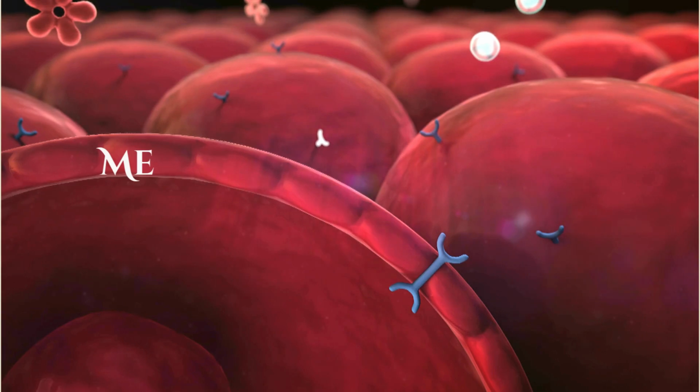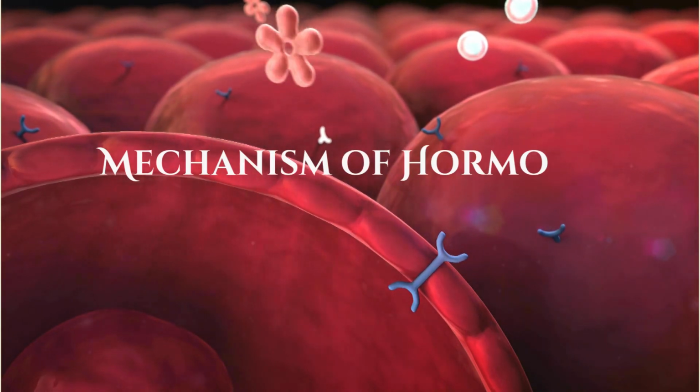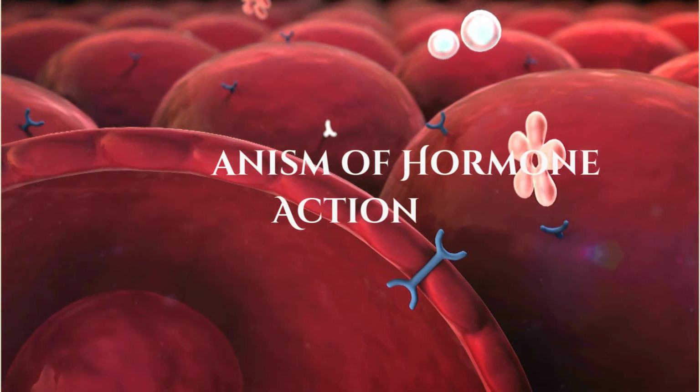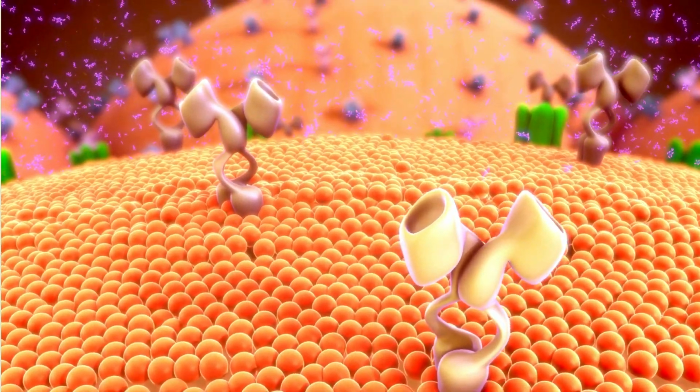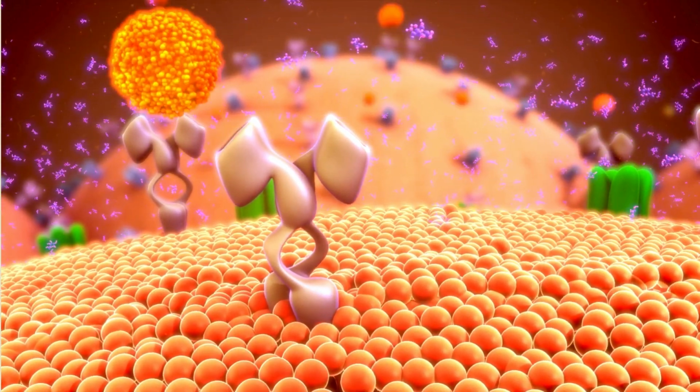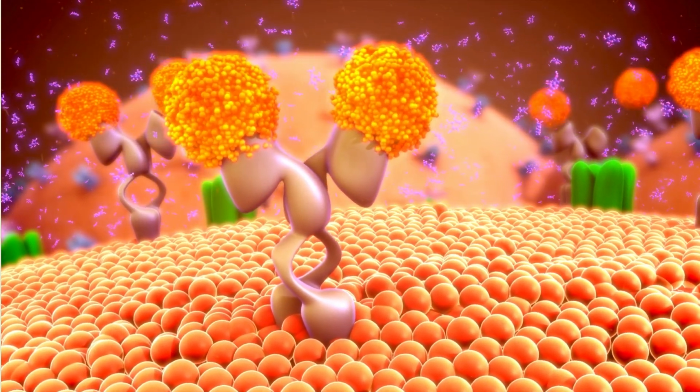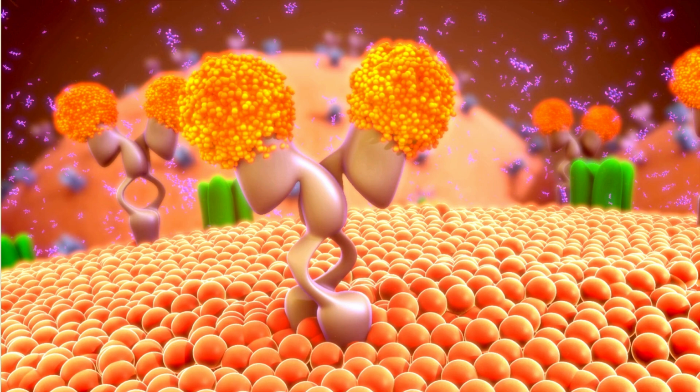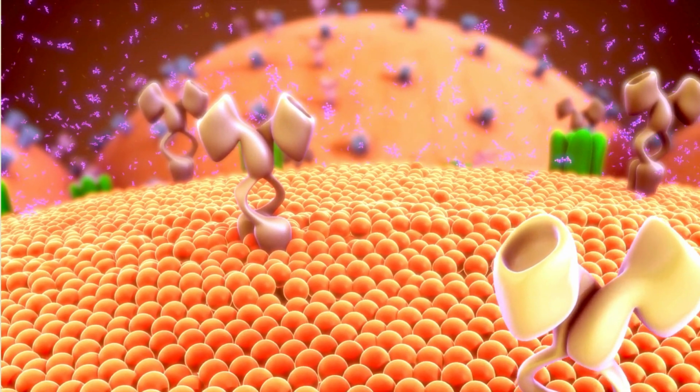Now we will be discussing the mechanism of hormone action. The response to a hormone depends on both the hormone and the target cell. Various target cells respond differently to the same hormone. Insulin, for example, stimulates synthesis of glycogen in liver cells and synthesis of triglycerides in adipose cells.